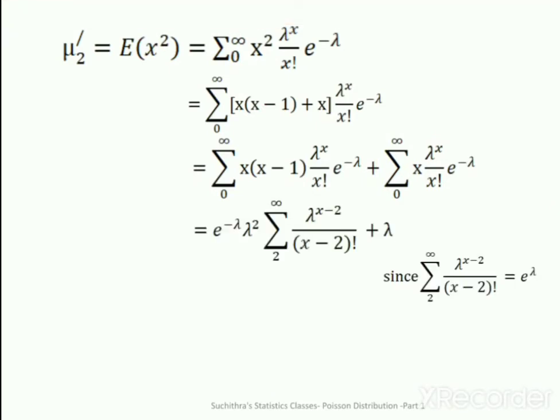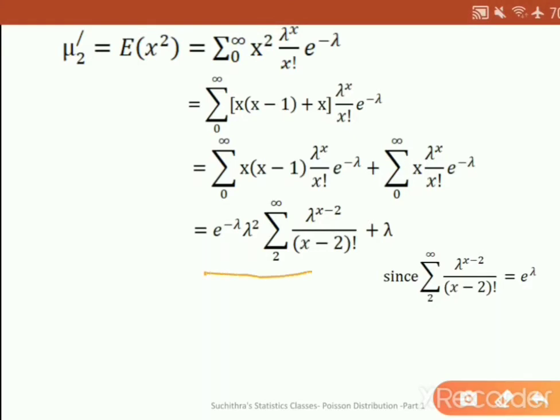So we are getting this expression as e raised to minus lambda, taking this e raised to minus lambda outside, a lambda square from this lambda raised to x. So the rest we have lambda raised to x minus 2 divided by x minus 2 factorial, plus lambda from this expression.